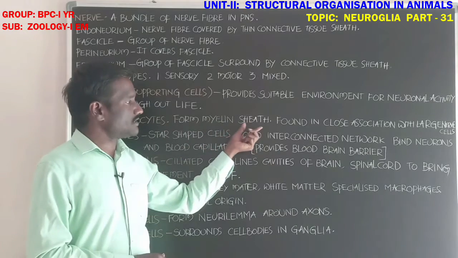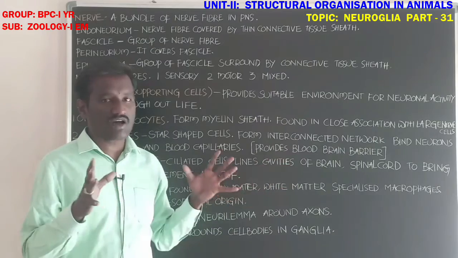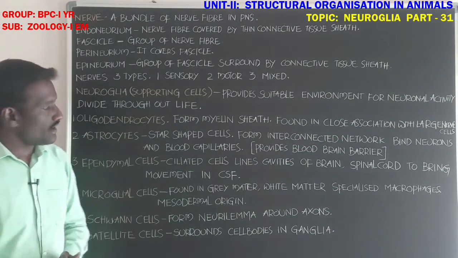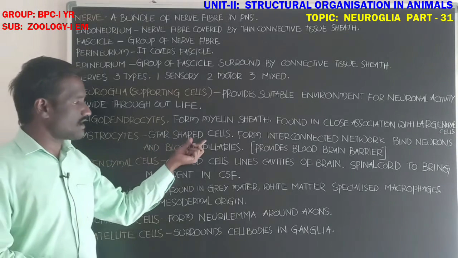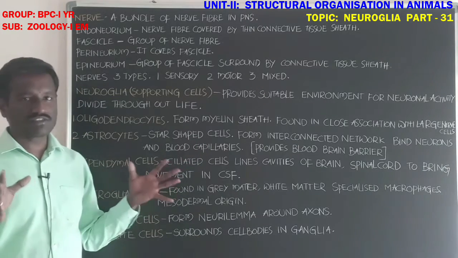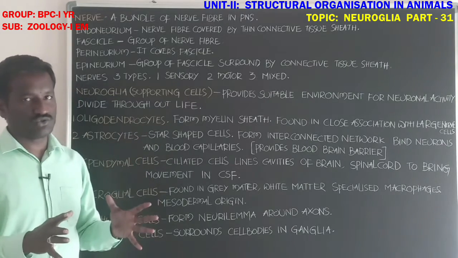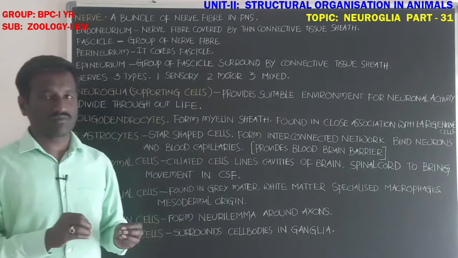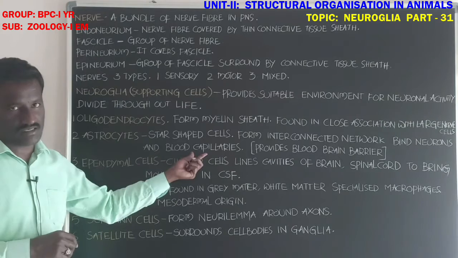Okay, next, these oligodendrocytes are found in close association with the large nerve cells. Next, second one, astrocytes. Astrocytes are star-shaped cells. They form the interconnecting network in the nervous tissue, bind the neurons, and also bind with blood capillaries.